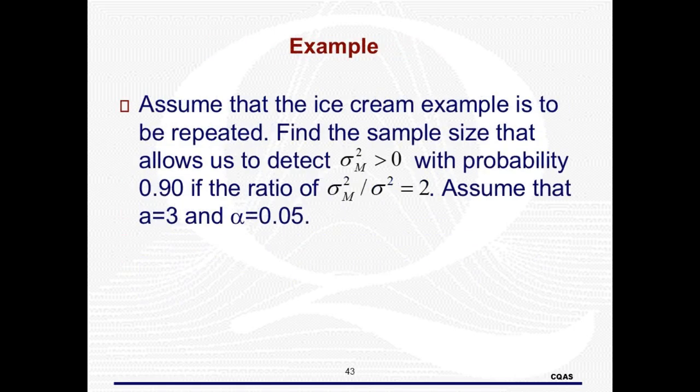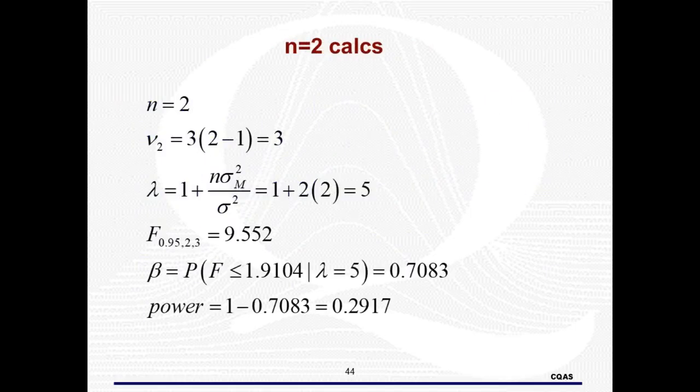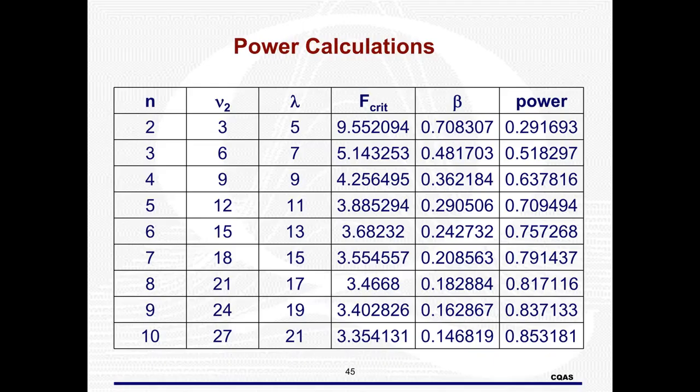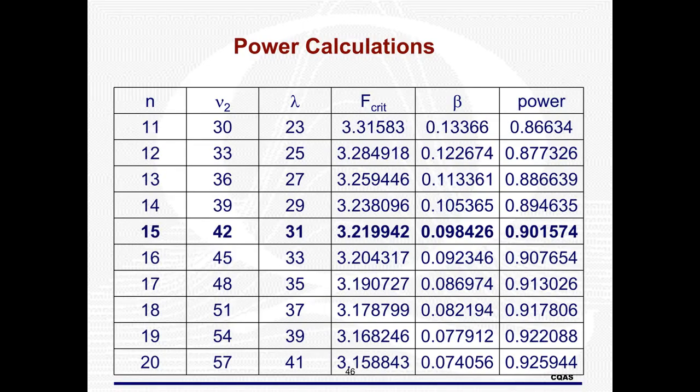Here is an example. Notice here that a is fixed. Here are the calculations for n equals 2. Here are the results of the function up to n equals 10. Notice that this is not large enough. Once we change the endpoint to 20, we find that the desired power is reached at n equals 15. If this is too large, normally people will try to increase a to offset it.